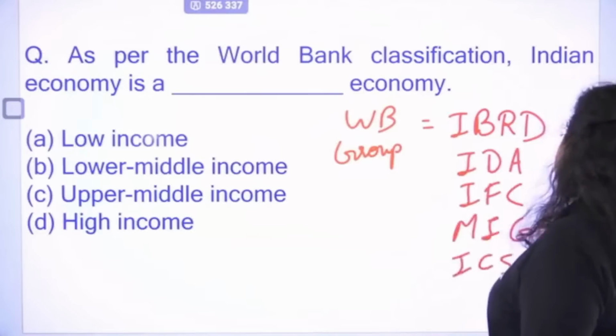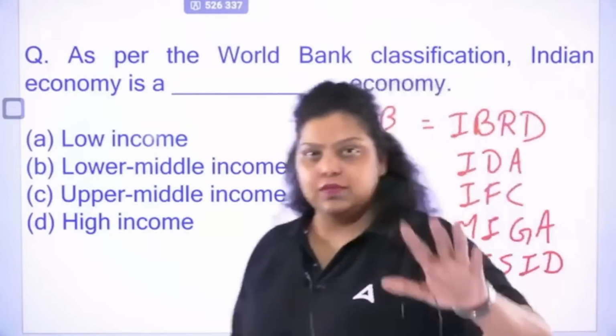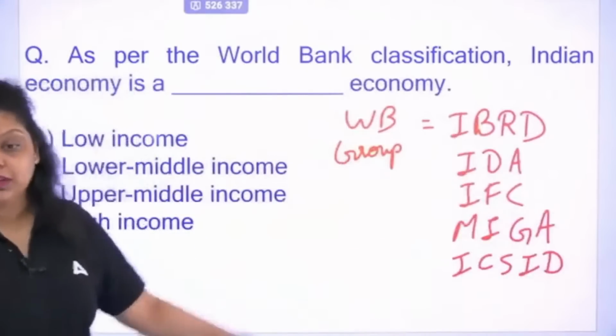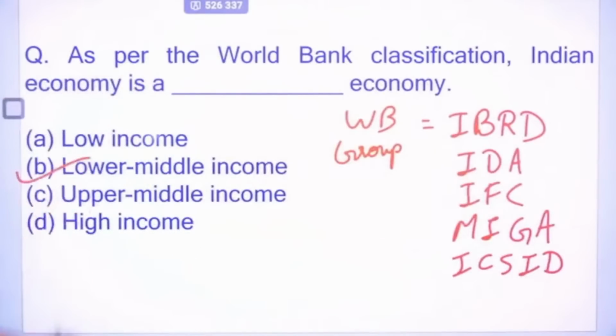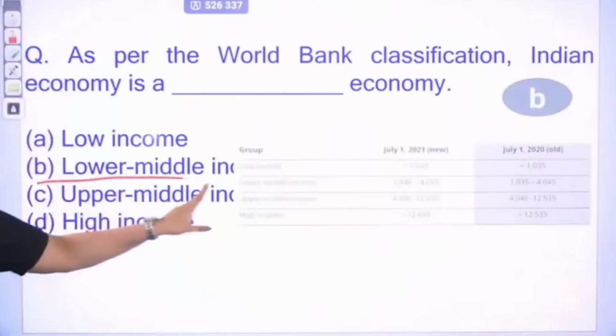And so many times I have told you that out of these 5 institutions, India is a founding member of which particular institution, and India is a member of which particular institution. Clear? So that's what we're talking about here in case of your World Bank group. So these are the 5 institutions in the World Bank group. And as per World Bank, per capita income definition has been given, categories have been given, and India comes under the lower middle income category because India has a certain per capita income in the country which comes under the lower middle income categories.